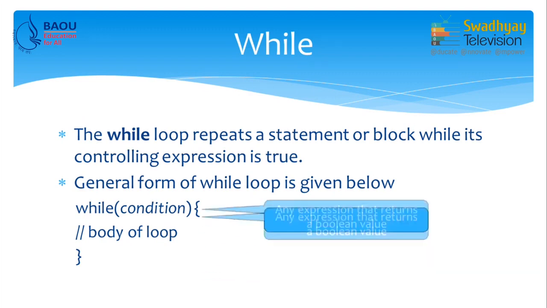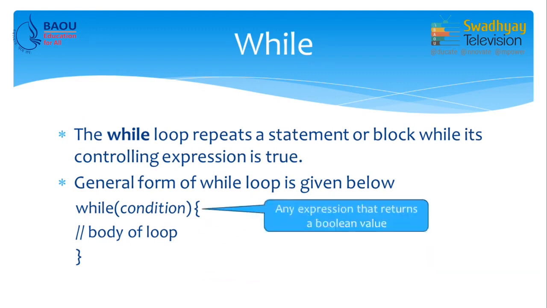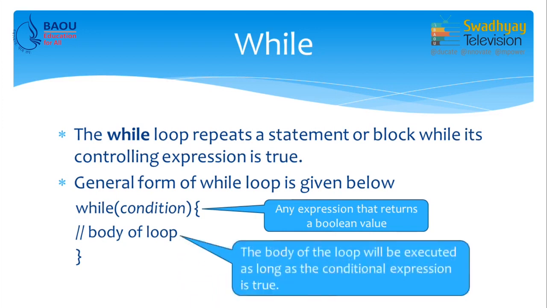The condition is any expression that returns a boolean value. If that value is true, the body of the loop is executed, and when this condition is false, the loop will terminate. So, the body of the loop will be executed as long as the conditional expression is true.